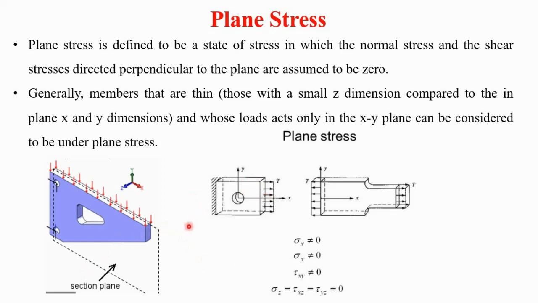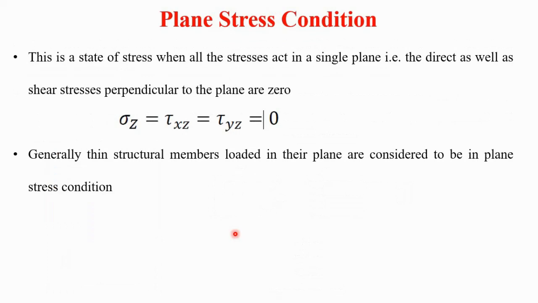That means the perpendicular stresses will be 0. It is assumed that there is 0 direct stress and shear stress in the perpendicular plane. So this is the case of the plane stress condition. In plane stress, this is a state of stress when all the stresses act in a single plane, that is, the direct as well as the shear stresses perpendicular to the plane are 0. That is the condition of plane stress.